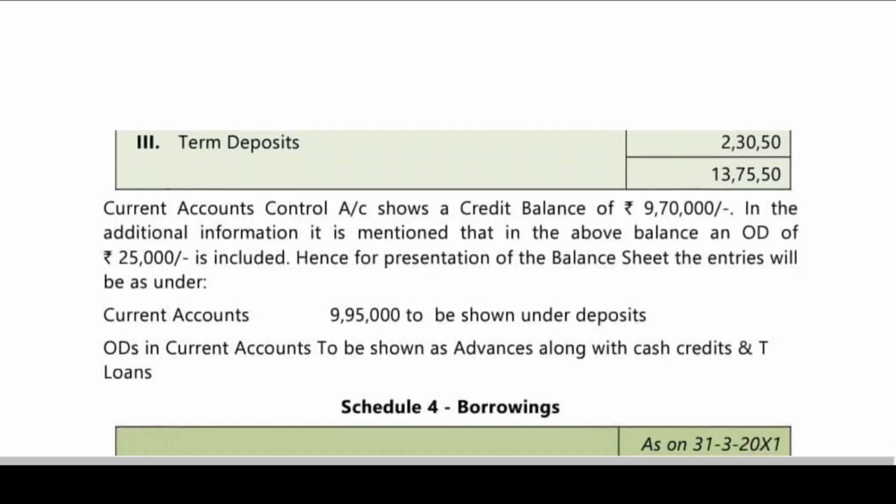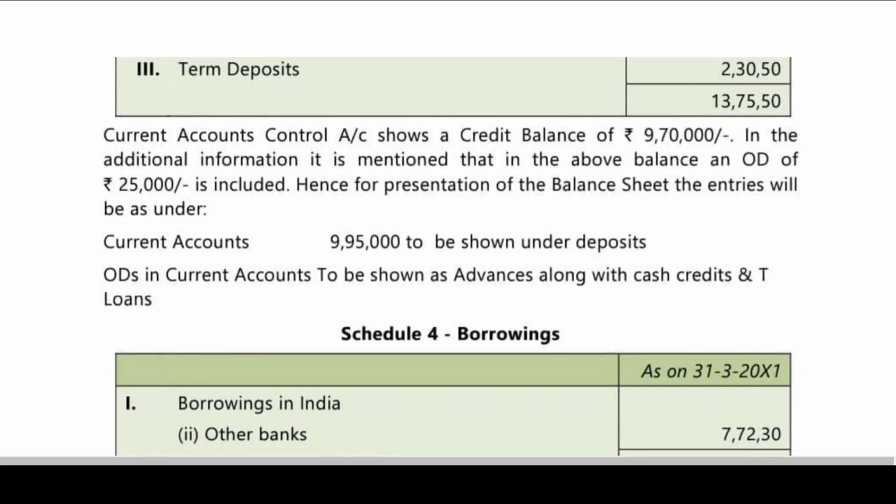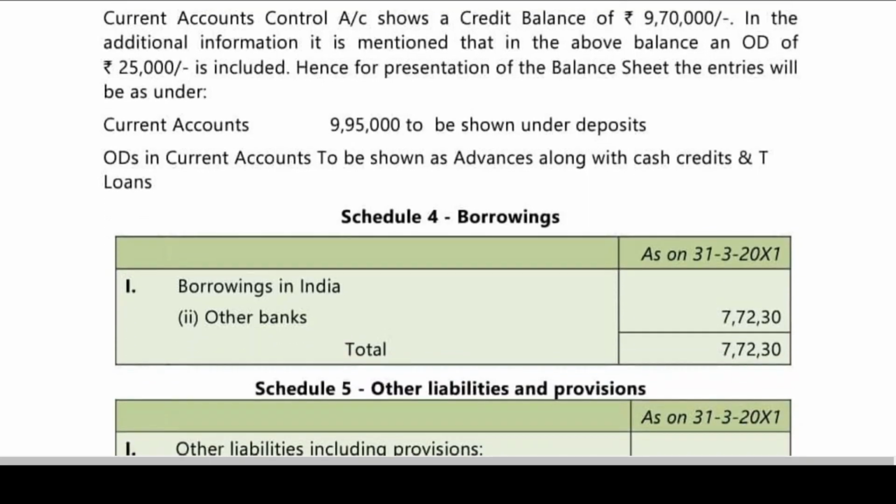Is this clear? They are wrongly deducted from that. That is why they have added that. Next, borrowings. Schedule 4 is about borrowings. Borrowings in India and from other banks. I think nothing has been mentioned. Since they have not mentioned anything, we can take it as other bank. You can see the borrowings given in the problem. Borrowings is a credit balance of 77,230. It is there in the problem, that has been taken out.